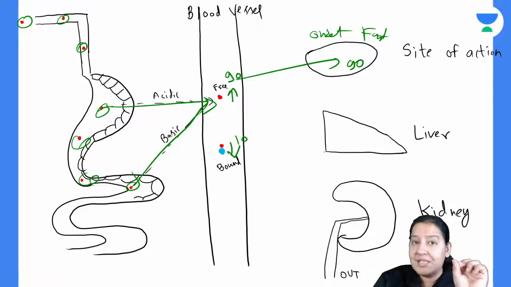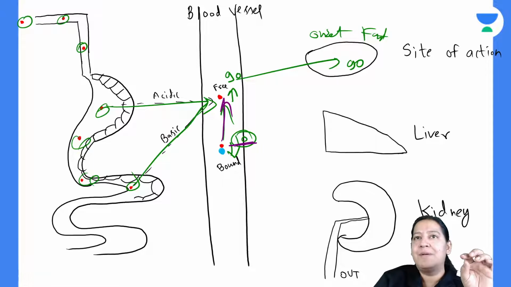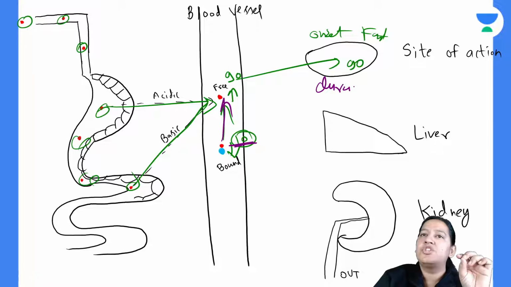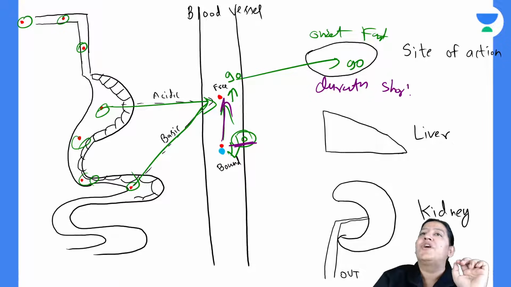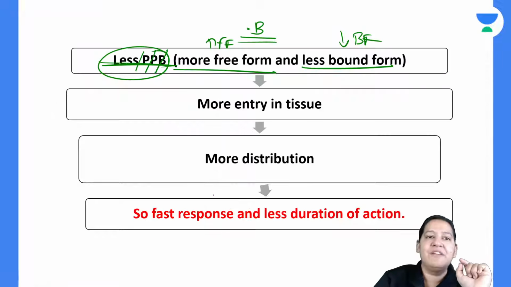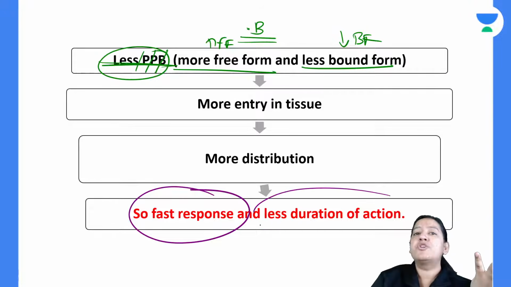So onset is fast, but you see the reservoir. Reservoir is only 10%. You don't have the backup. You don't have the reservoir. So duration of action is very short. That is the drug. So here you can see fast response. Onset is fast, but short duration of action.